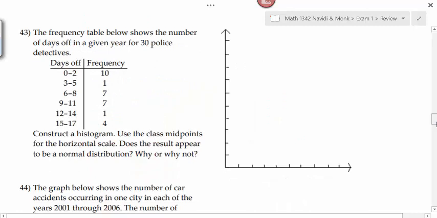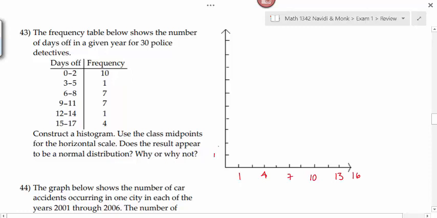Number 43. This would not be a multiple choice question. It's hard to draw a histogram if you make it multiple choice. The frequency table below shows the number of days off in a given year for 30 police detectives. So there's the days off and the frequency. Construct a histogram. Use the class midpoints for the horizontal scale. Does the result appear to be a normal distribution? Why or why not? What we would do here, so for the first one our frequency is 10.